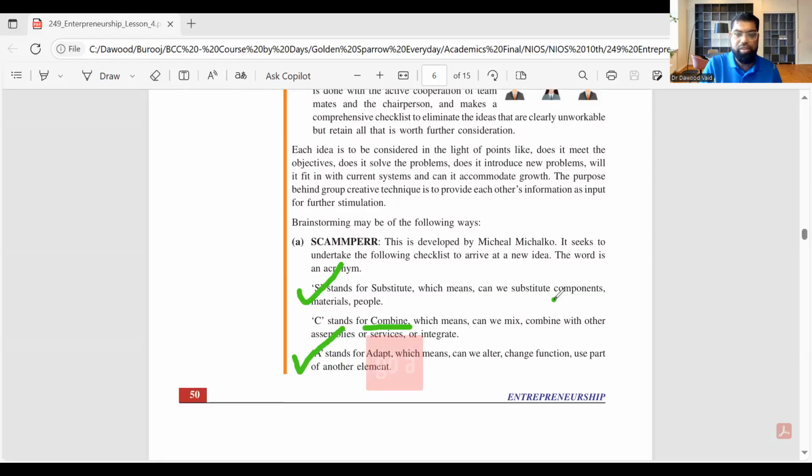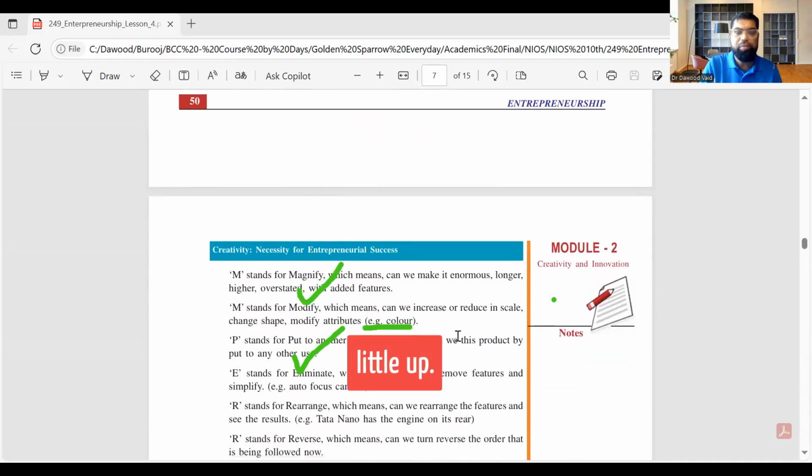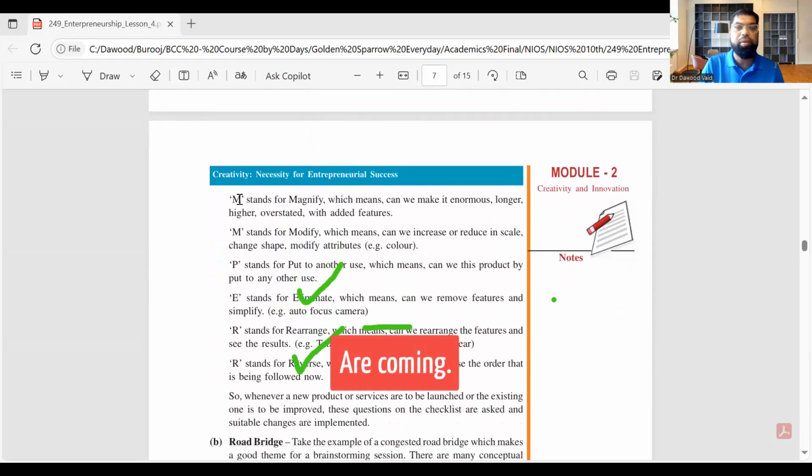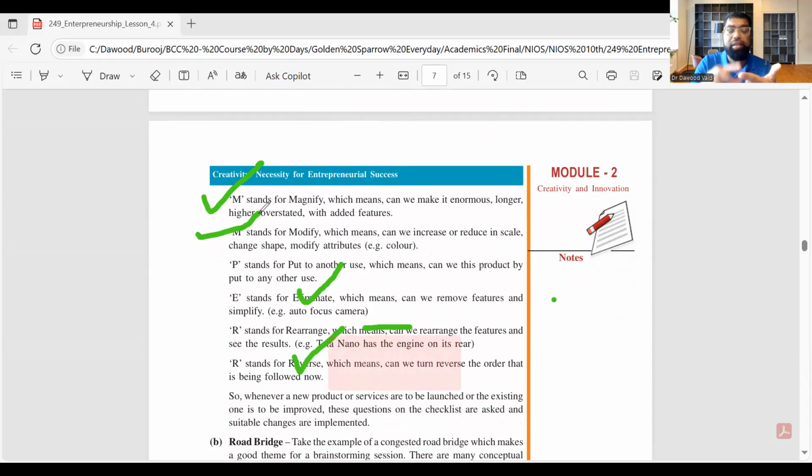Okay, so we go a little down, and then we go a little up. SCAMPER. So two M's are coming. What is 2M? M for magnify. Can I make it large? M for modify. You have to remember these acronyms. There's no other. So S substitute, C combine. Use Zara as an example, right? So we're looking at M for magnify, M for modify.